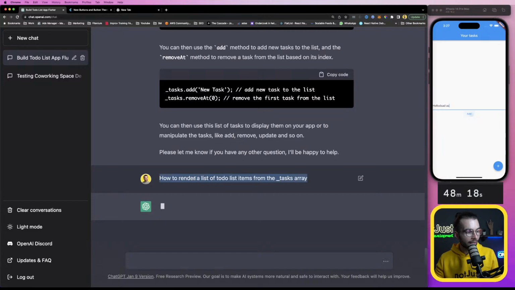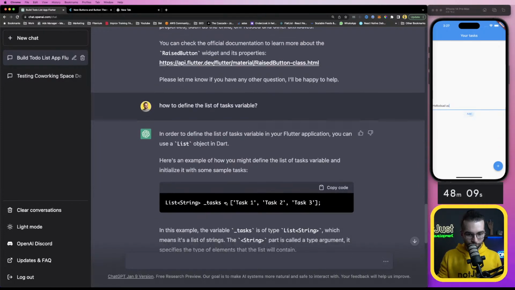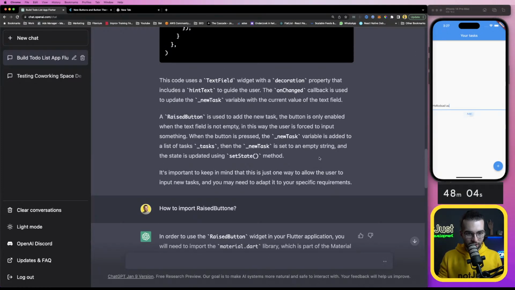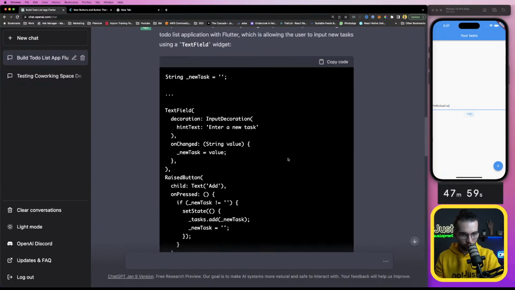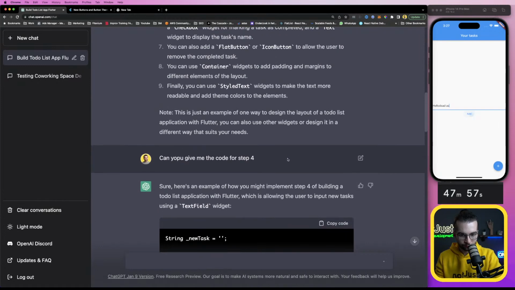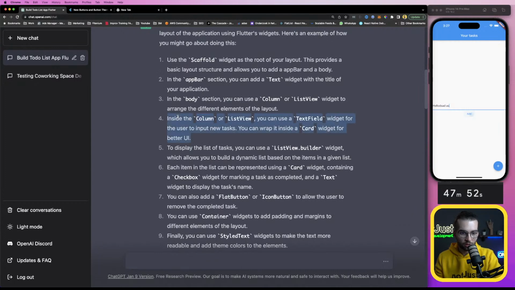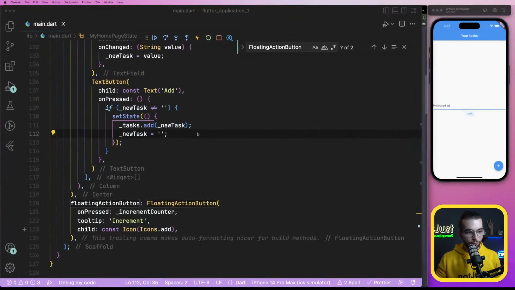Come on! I don't have a lot of time, 48 minutes. ChatGPT, you can do it. Come on, how to render a list of to-do list items. What else did it tell me that I might have missed? Step 4. You can wrap it inside a card widget for a better UI. What if we actually do that?